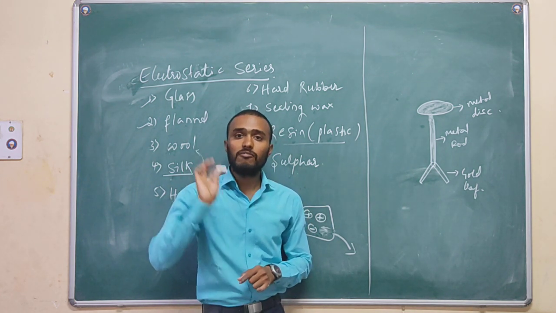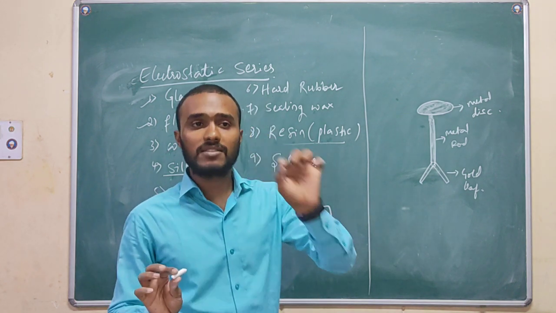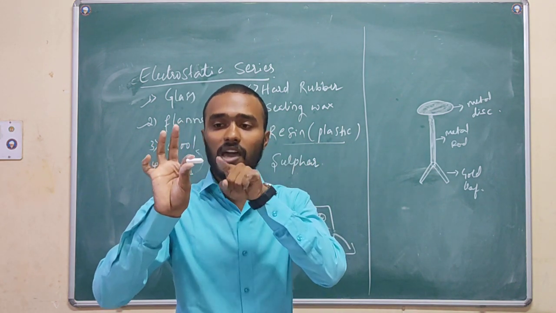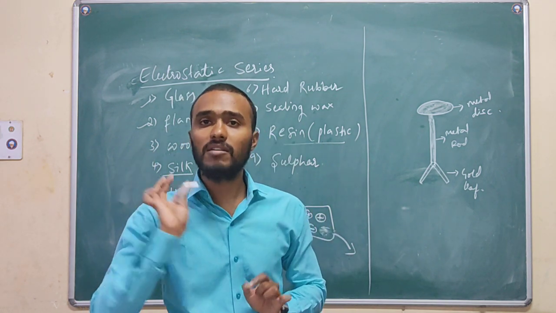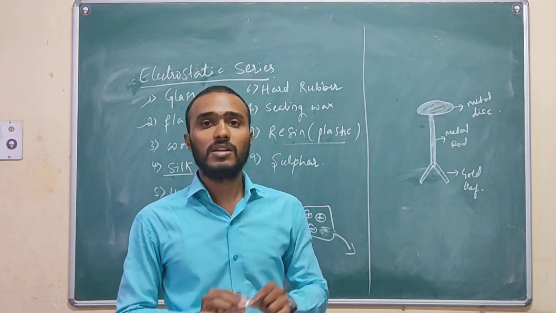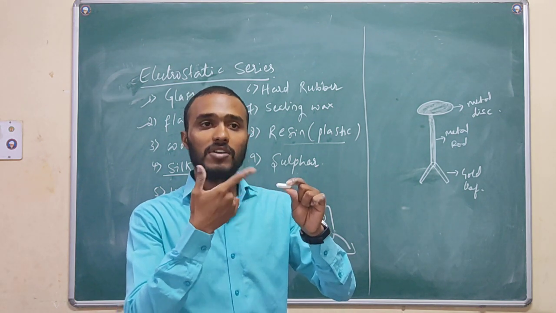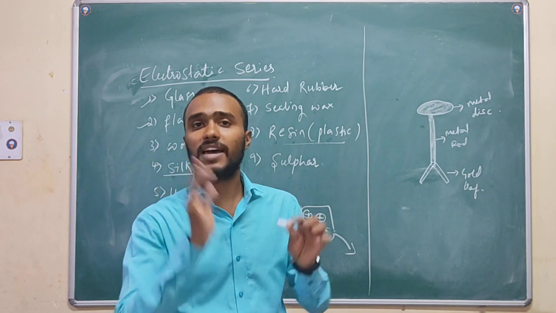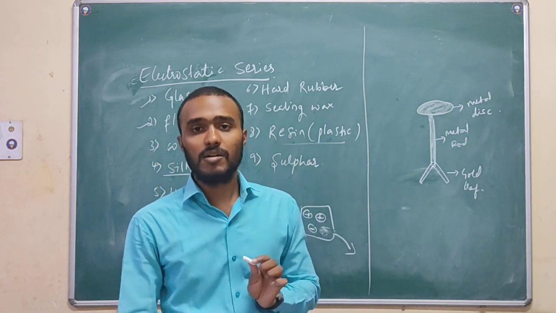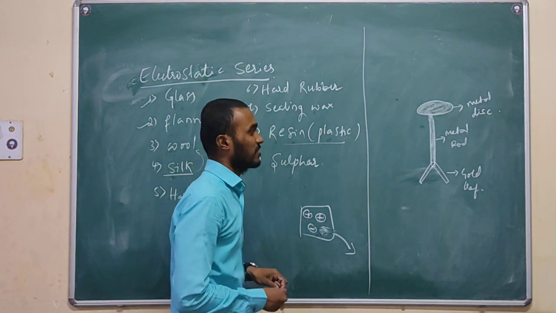I can say with the result whether this body is charged or uncharged, by a small experimental method, if this body is having a charge or not. That is, the presence of charge I am going to test here by a small experimental method.